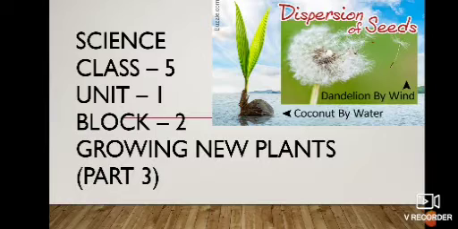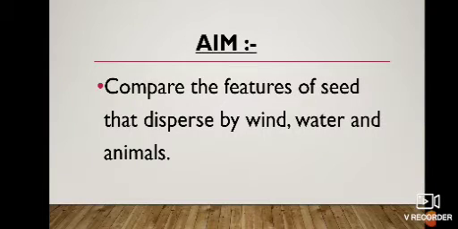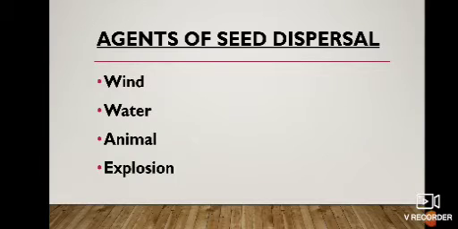Here we are discussing part 3 of growing new plants of block 2 of unit 1. Our aim is to compare the features of seeds that disperse by wind, water and animals. As we have discussed about the agents of seed dispersal, here wind, water, animal and explosion are the agents of seed dispersal.